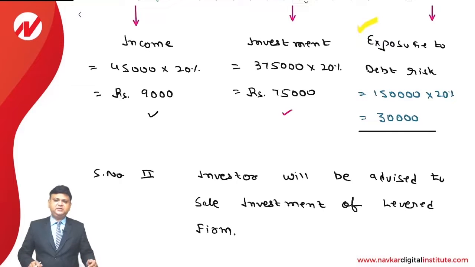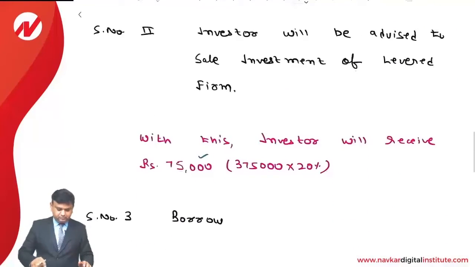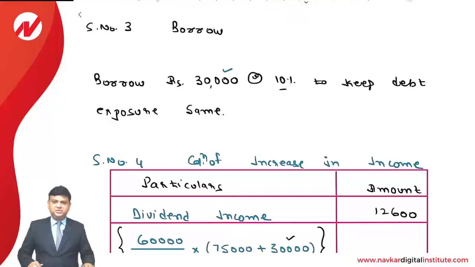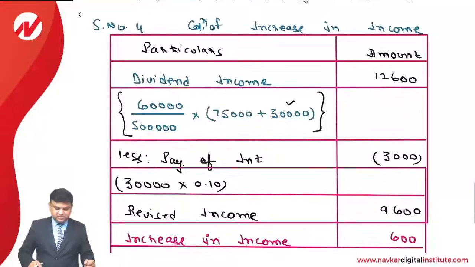A simple assumption has been made by all the capital structure theories that all the earning will be paid in the form of dividend. Second step is simple, wherein we'll advise him that you sell your investment. Third step is the step in which, in order to keep the same debt exposure, there will be a borrowing of rupees 30,000 at the rate of 10%.